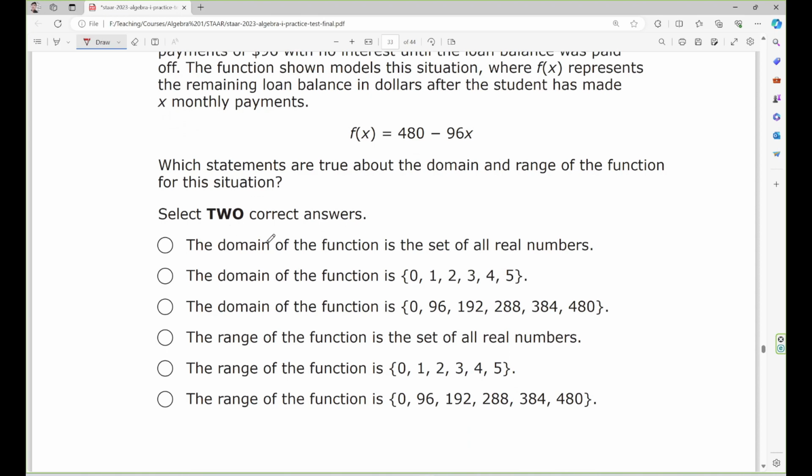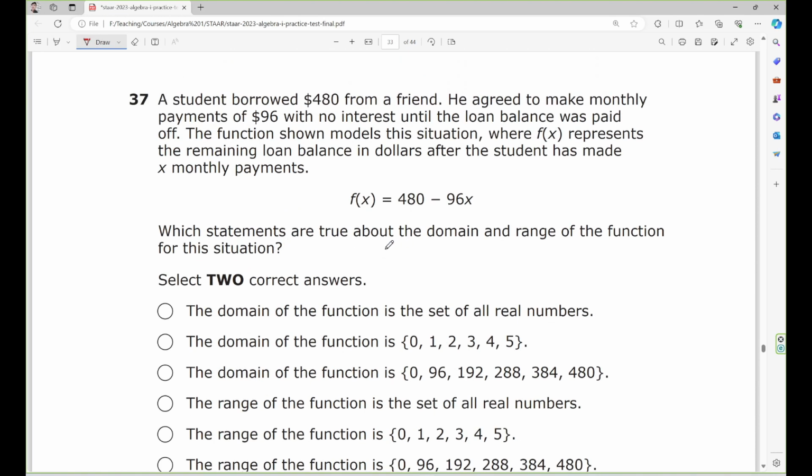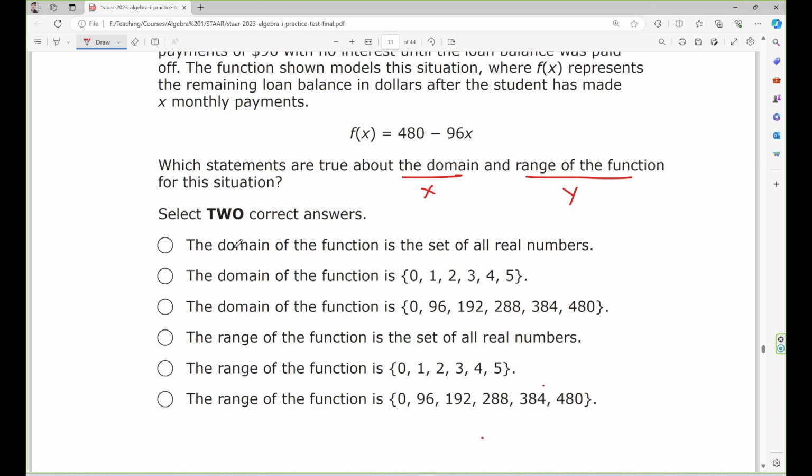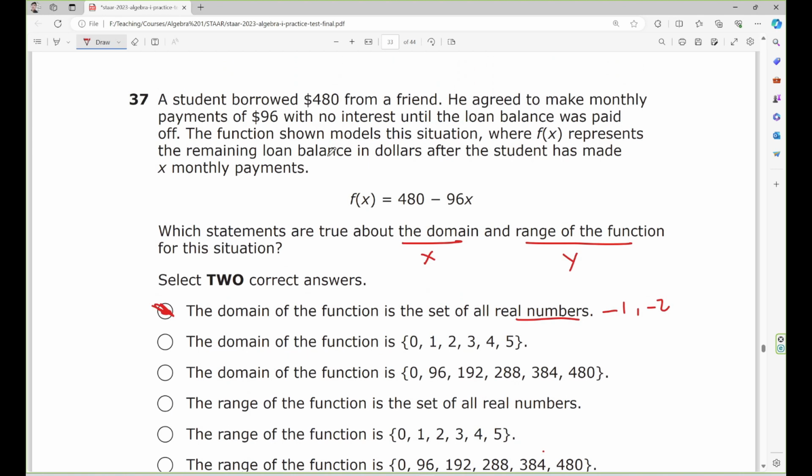Alright, now look at this one. Keep in mind the domain means the x value, the range means the y value. The domain of the function is the set of all real numbers. No, because all real numbers could include negative numbers, for example -1, -2, so this is wrong, because x is the number of months.